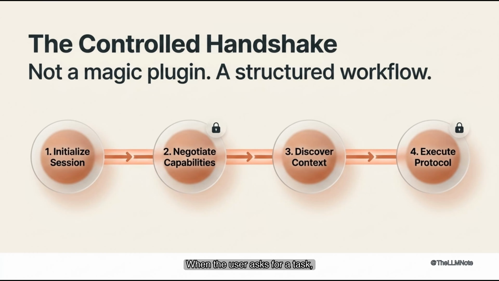When the user asks for a task, the model selects context or proposes a tool call. The server executes only the requested capability. It returns structured results. Nothing runs outside that path.